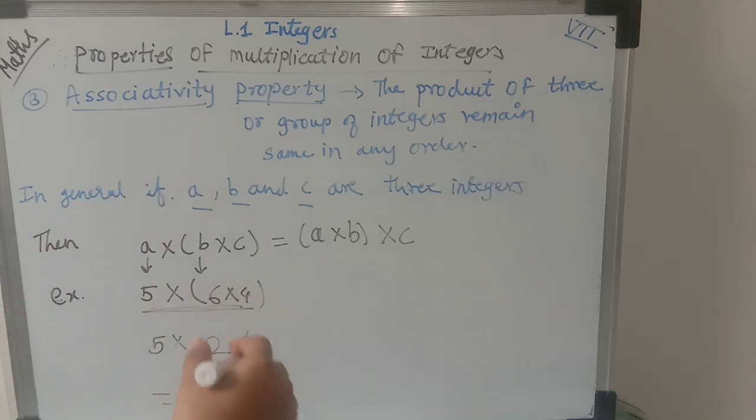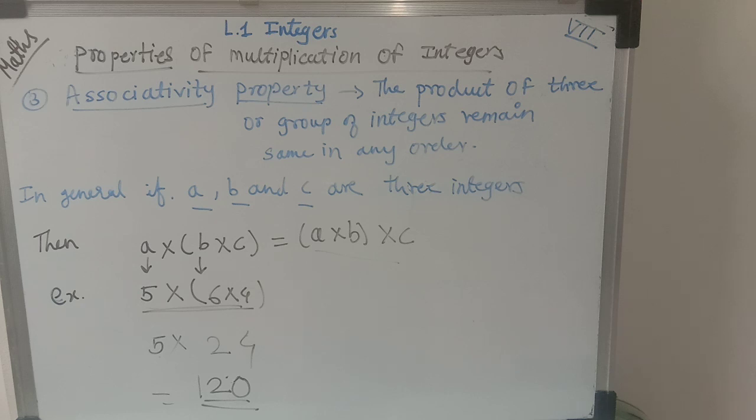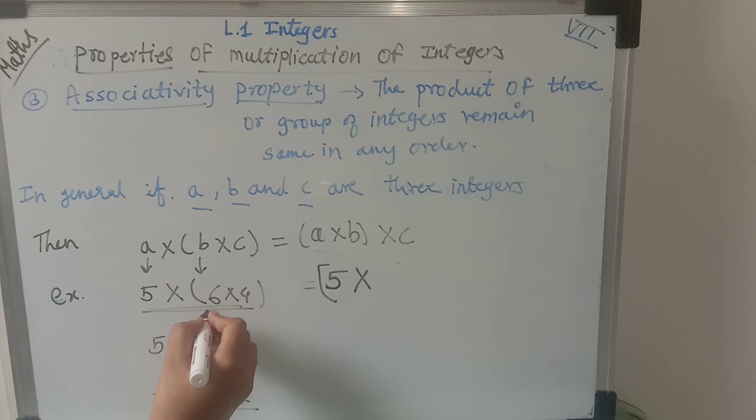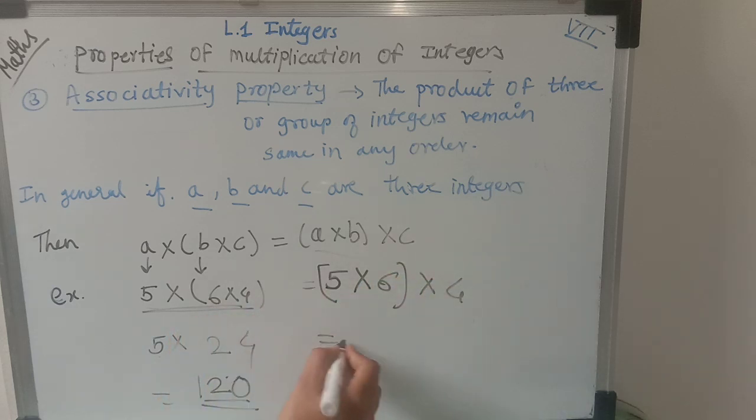Here they have said that if you change the order, the answer will remain the same. So let's see whether the answer comes or not. Here what we have taken as A is 5, multiplied by B, which is 6, then C, which is 4. So 5 6s are 30, multiplied by 4. 4 zeros are 0, 4 3s are 12, so 120.